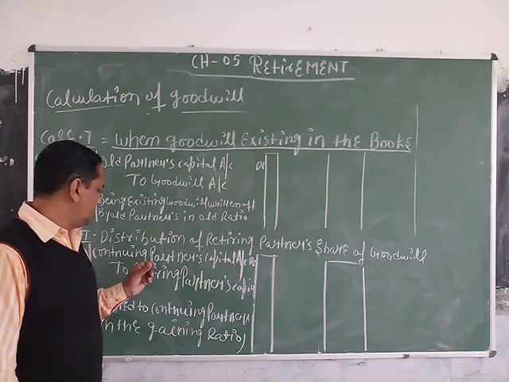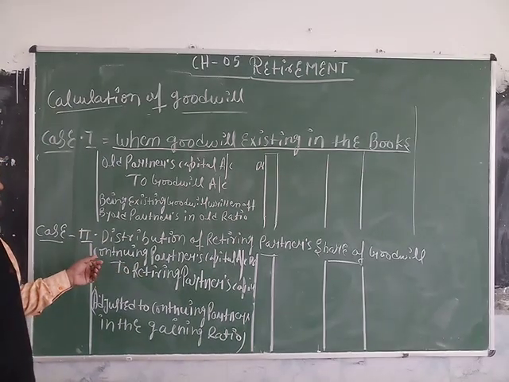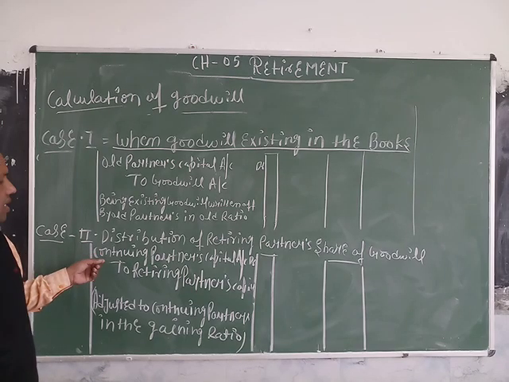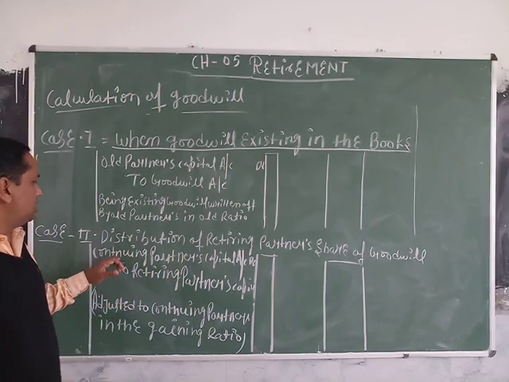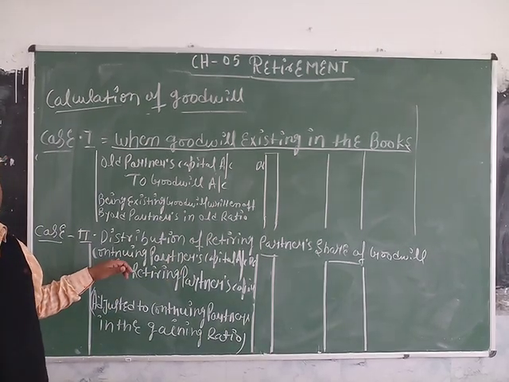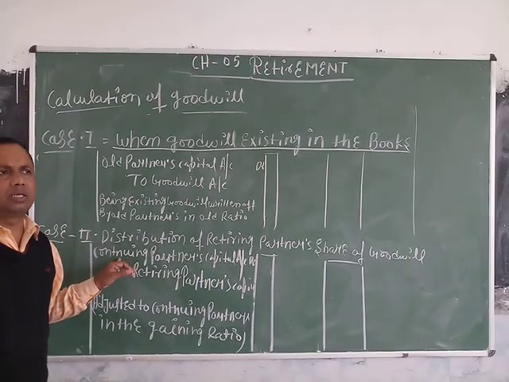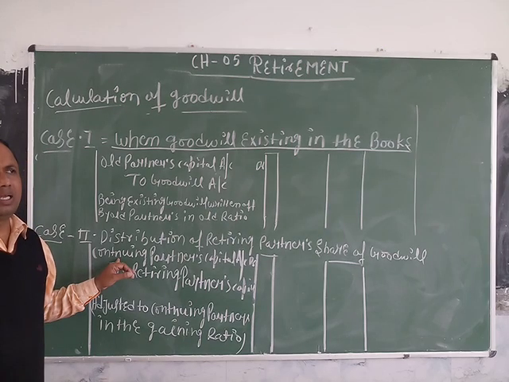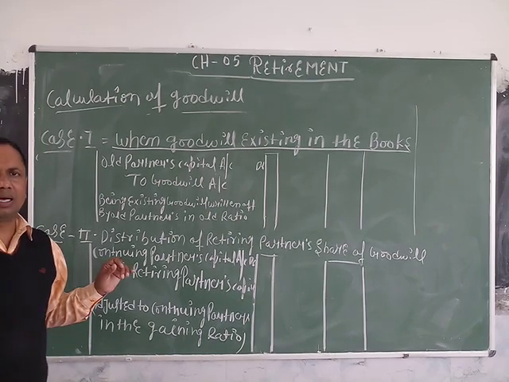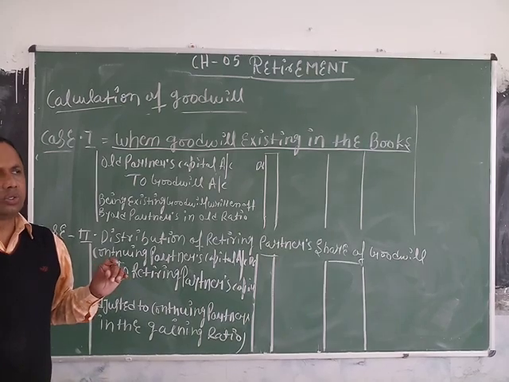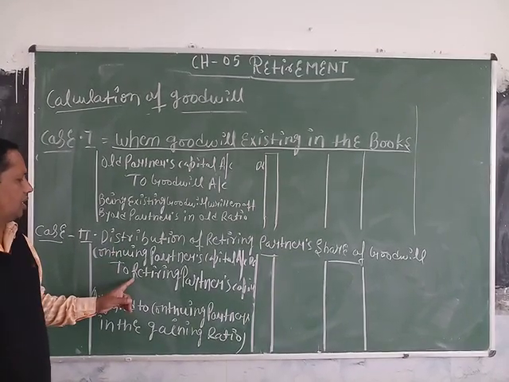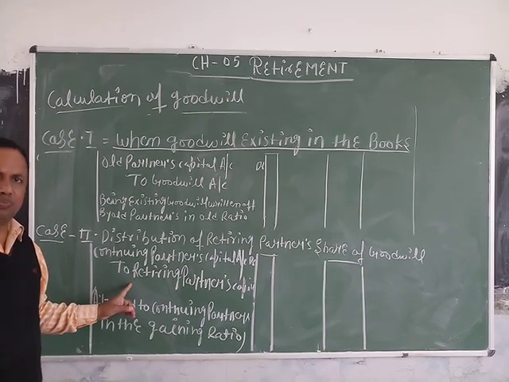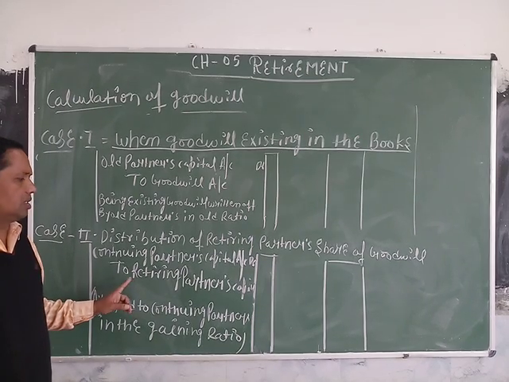So the journal entry passed to distribute the retiring partner's share of goodwill is: continuing or remaining partners' capital accounts debited. It means A, B and C are partners; if B is retired, then the remaining and continuing partners are A and C. So A's capital account is debited, C's capital account is debited, to the retiring partner B's capital account, which is credited.